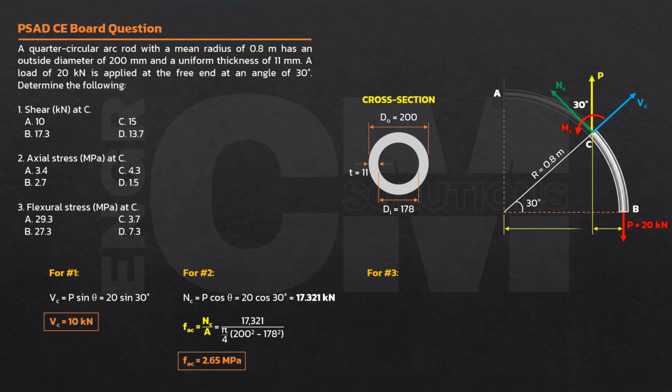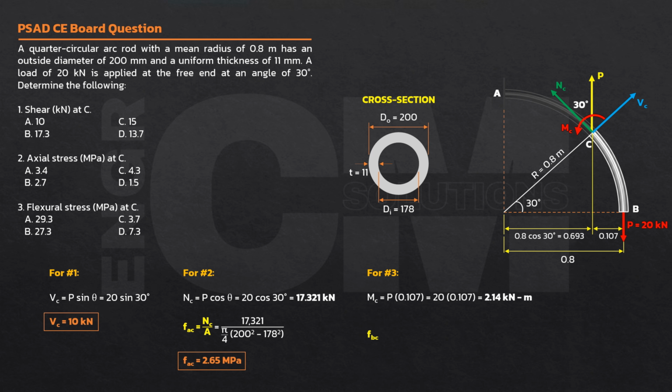So, for that, pwede natin itong kunin using this right triangle. 0.8 cosine 30, nasa kanya yung angle, is 0.8 cosine of 30 degrees. Alam natin galing sa center papunta dyan, it is still the radius. Radius ng arc is 0.8. That means the moment arm of the force about C is 0.8 minus 0.693. Meron tayong value na 0.107. So, ang moment is P times 0.107. 20 times 0.107, the moment is 2.14 kilonewton-meter.